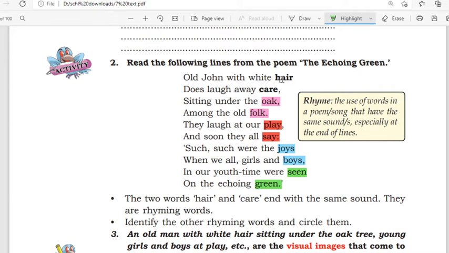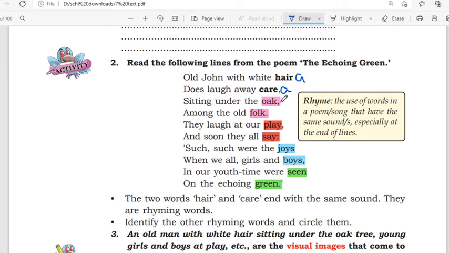So the first pair, the first word hair, we can code it with, or we can give a name A to this line. Then came care, the last word, the ending sound is care, which is similar to that of the hair. So we can repeat the code A to this line also, because both the words have the same ending sound.